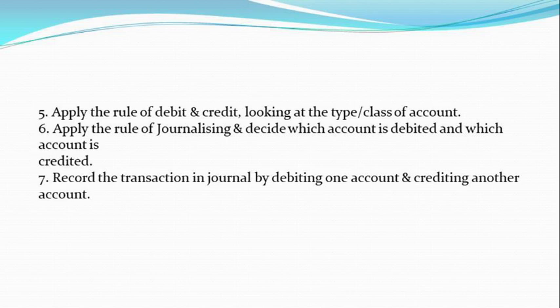Apply the rules of journalizing and decide which account is debited and which account is credited. Then we shall record the transaction in the journal by deciding one account debit and one account credit.